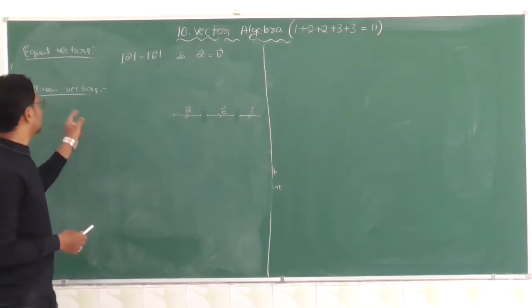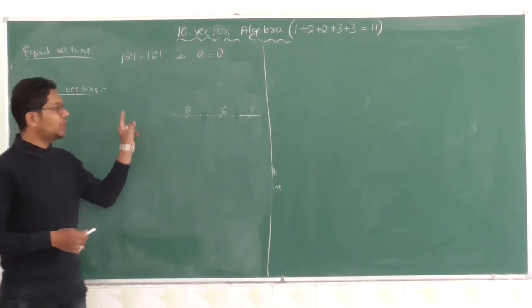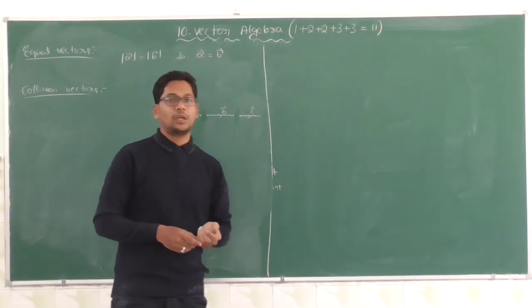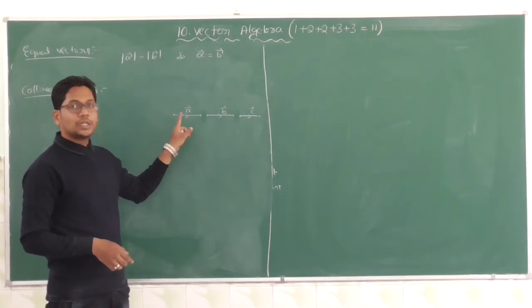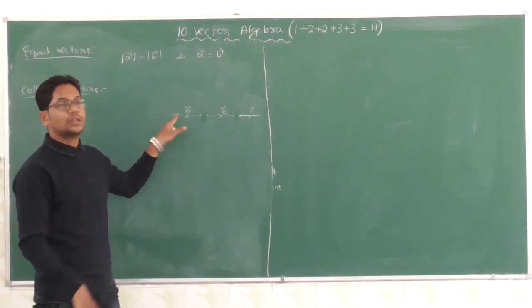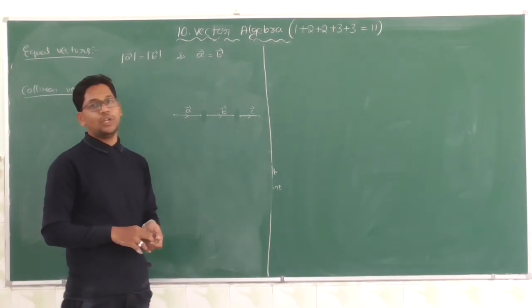Collinear is nothing but that the points should lie on the same line, and the vectors should be parallel to the same line irrespective of the magnitude and direction. That is called collinear vectors.